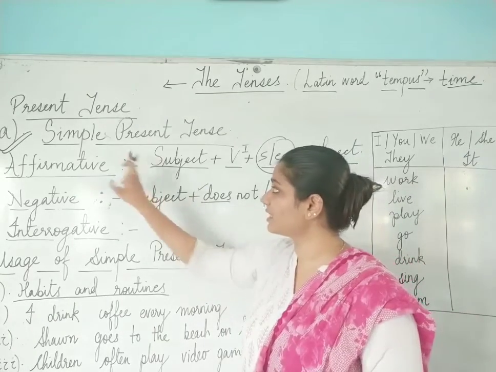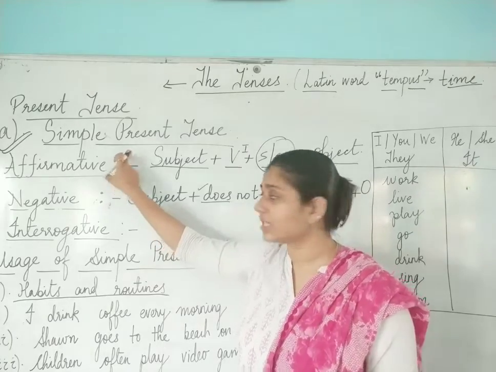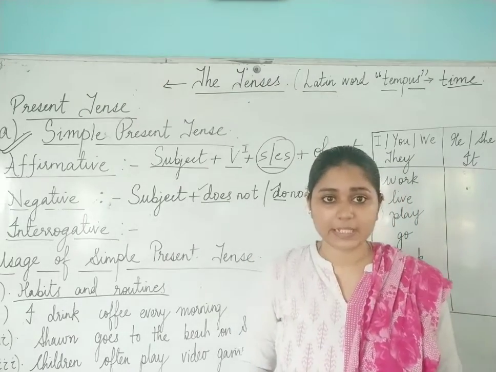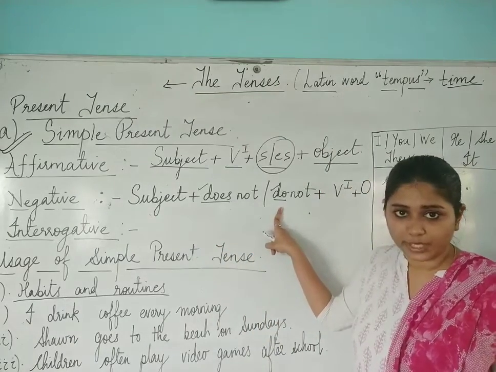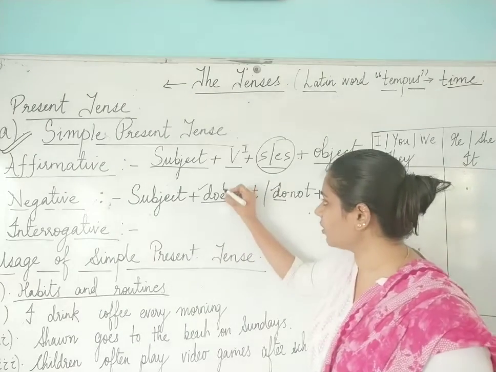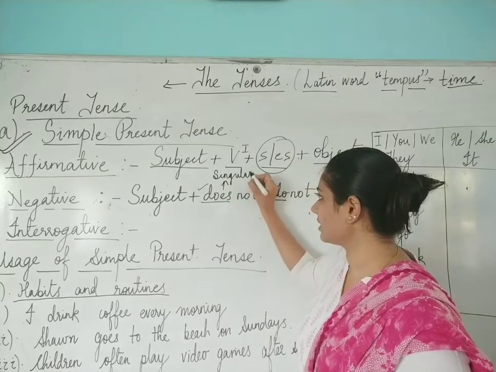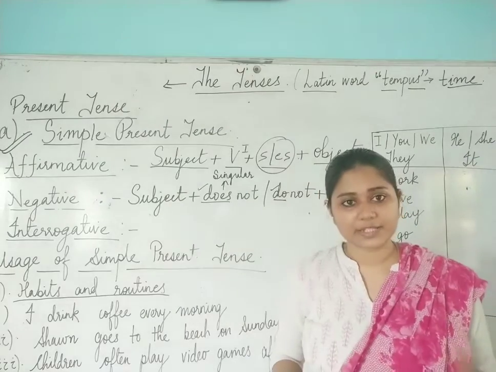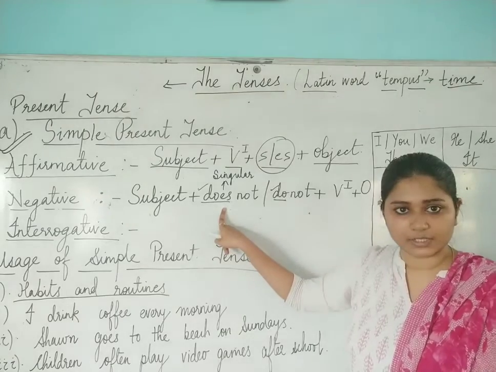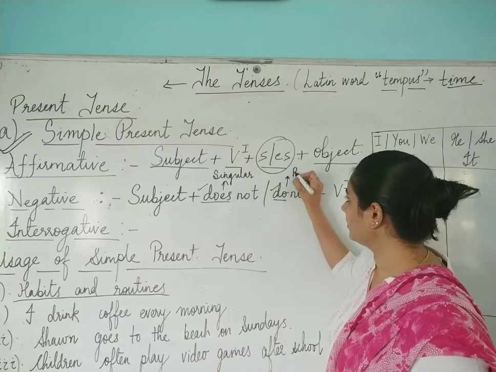And whenever we are talking about simple present tense, the auxiliary verb which is used in simple present tense is does and do. Okay, now where will we use does and where will we use do? Now does is used when your subject is singular. When your subject is singular, you will be using does. Okay, like he, she, it. Do will be used when your subject is plural.